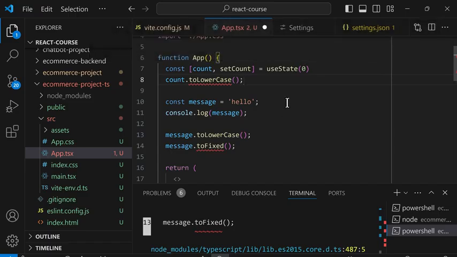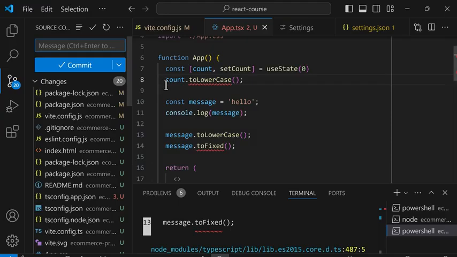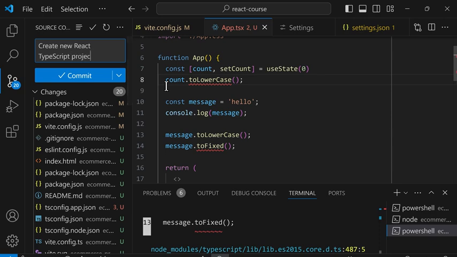So now let's save this code, and we'll save these changes into Git. In the Git section, at the top, we're going to use the message create new React TypeScript project and press commit.